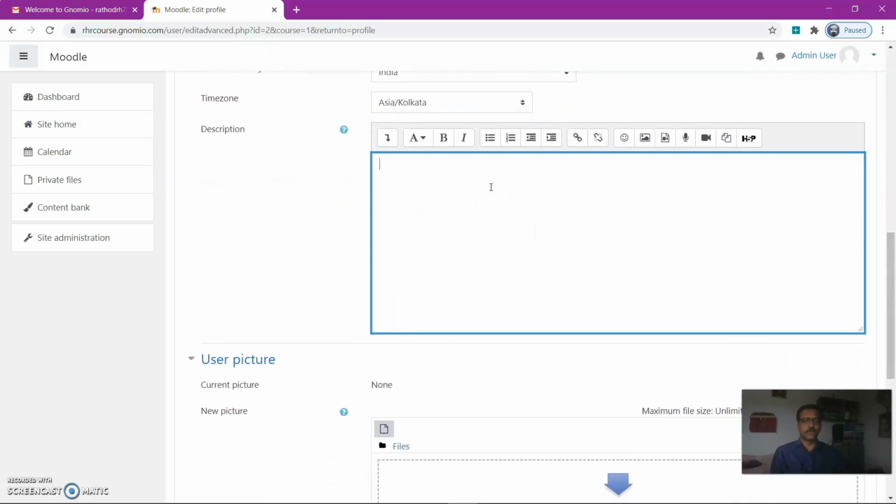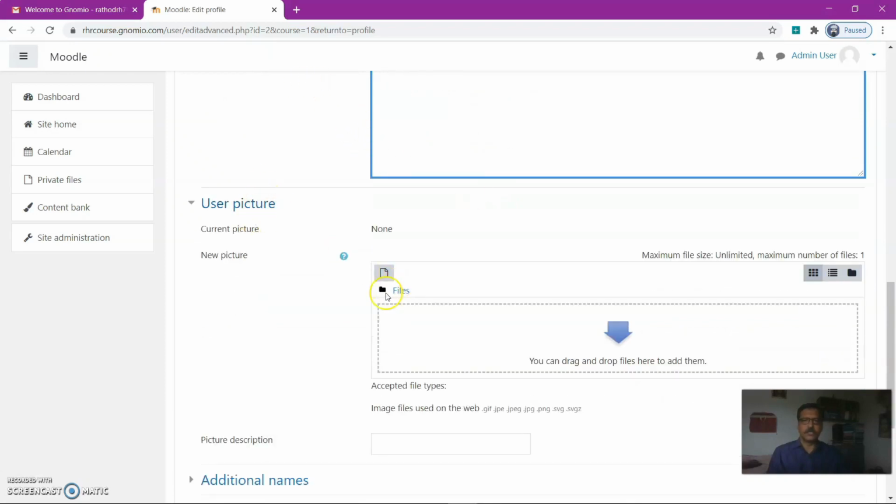If you want to enter a description of your website, you can enter: this website is purely for teaching purpose. You can enter that.